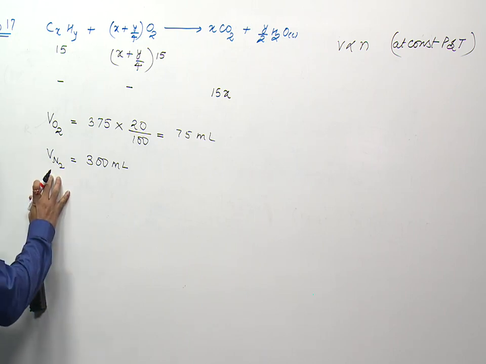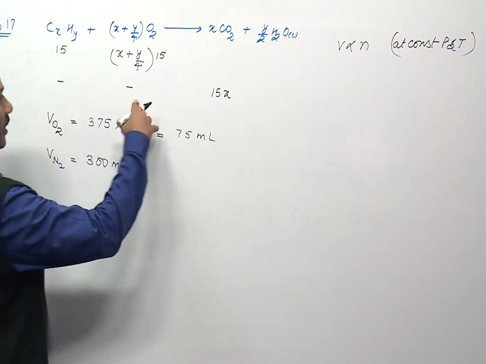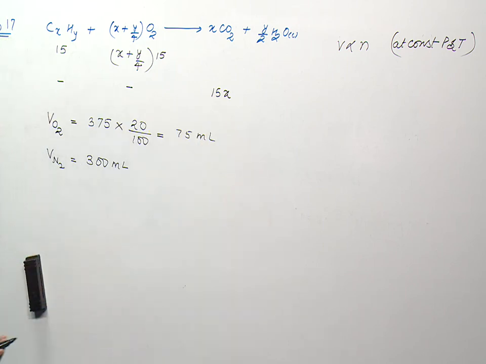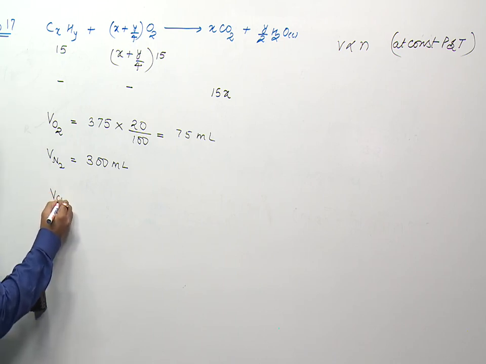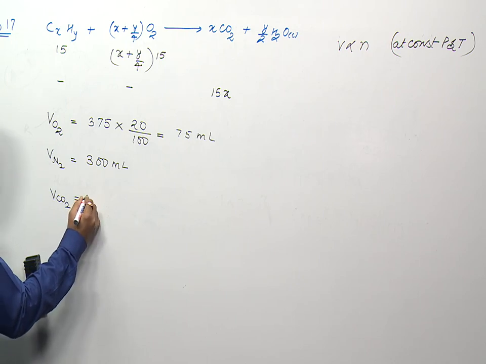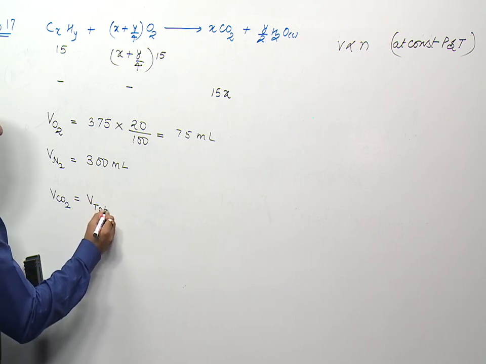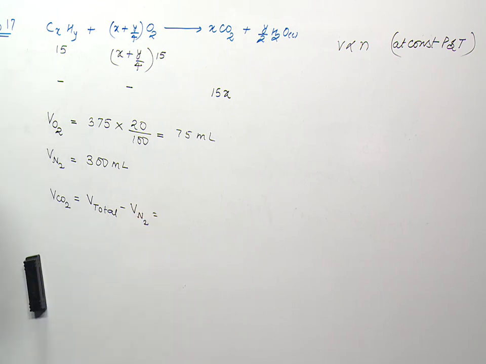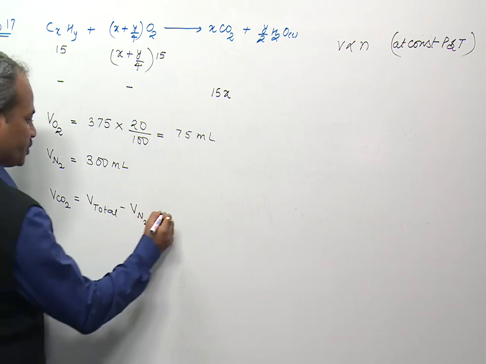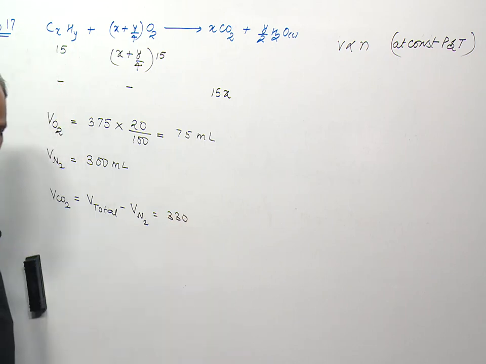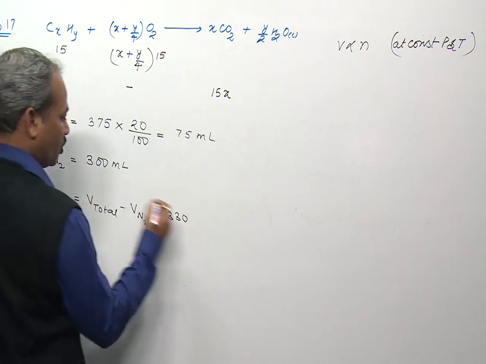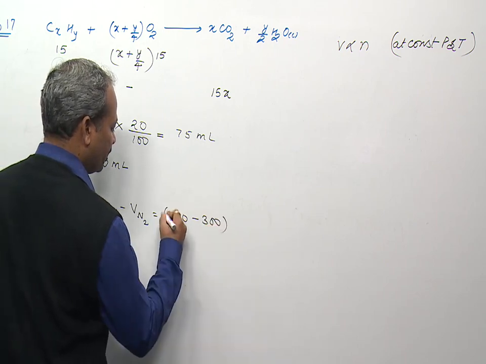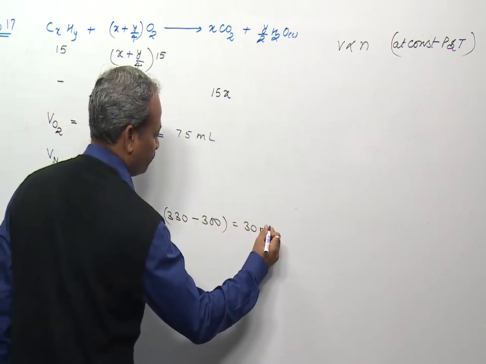This nitrogen will remain unused before as well as after the combustion, and after combustion the total volume of gases is given as 330 ml. So the volume of CO2 is the total volume after combustion minus the volume of nitrogen gas, that is 330 minus 300, which is 30 ml.